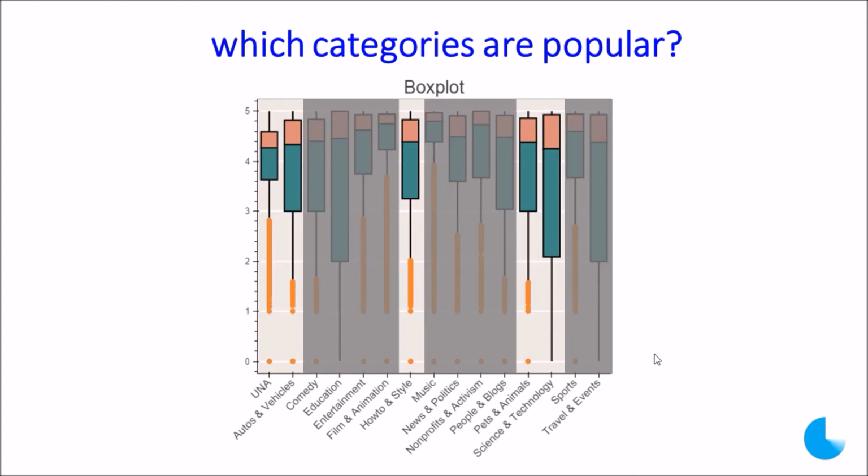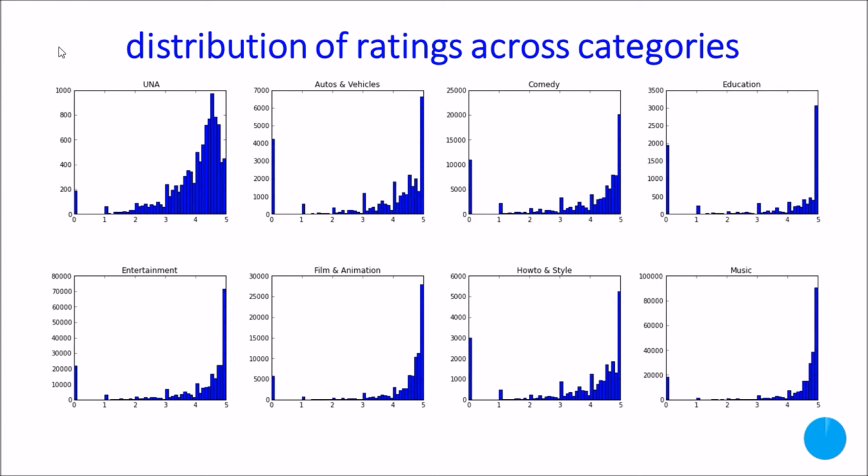the highest average ratings. On the other hand, the five categories with the lowest average ratings are named UNA, autos and vehicles, how to and style, pets and animals, and science and technology. So these five categories are the least popular among all the viewers. So the box plots are good. They give you a general statistical overview.